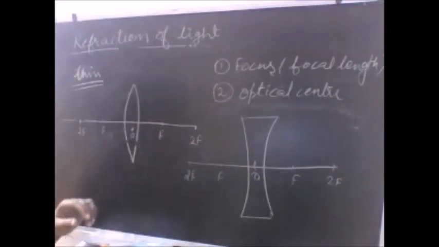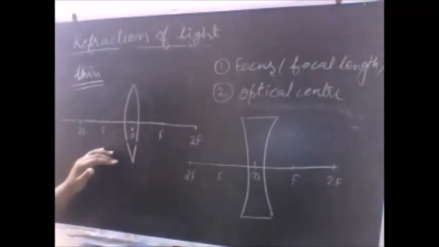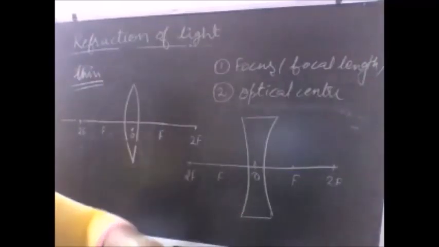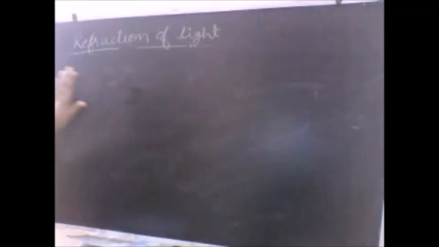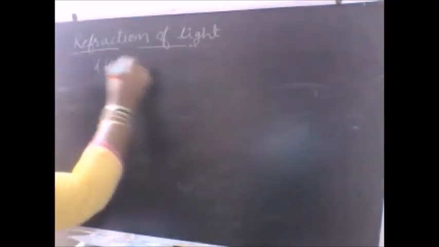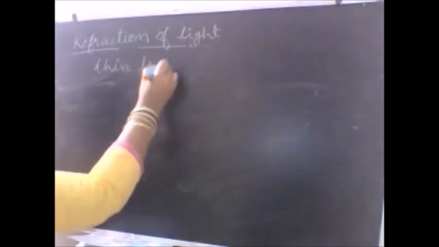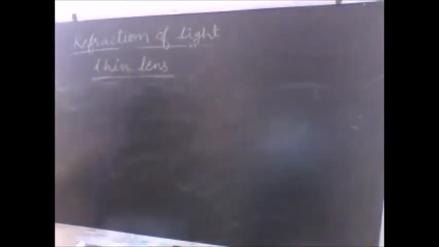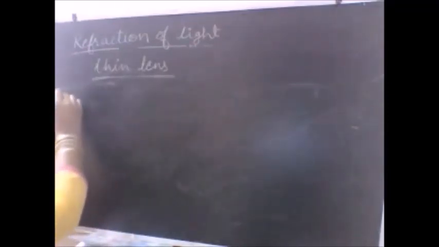So let us now study the image formation, and before that we should have an idea about the rules that we are going to follow in the case of convex lens and the concave lens. So let us see the rules. We are going to consider the case of a thin lens, whether we are talking of a convex lens or a concave lens. Our idea is to take a thin lens. The thickness is very, very small.